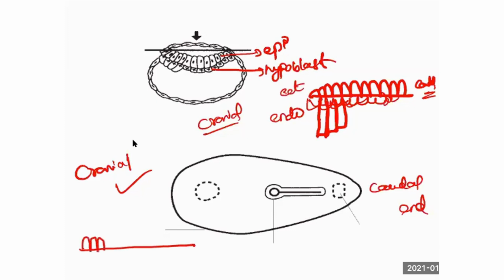So this is the columnar cell. Am I right? This is cuboidal. Cuboidal has become columnar.